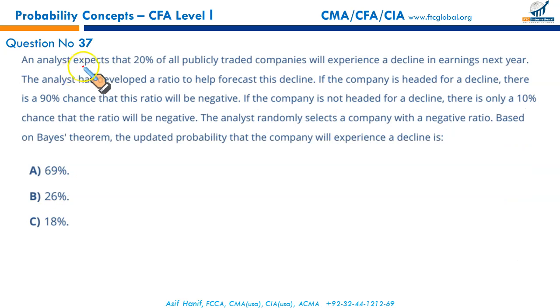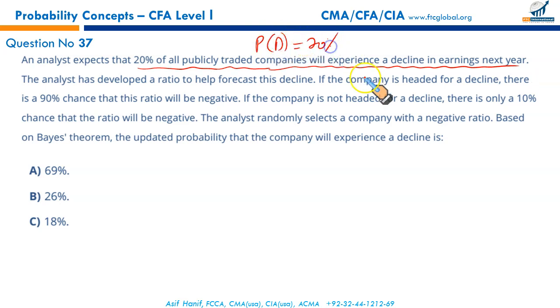Next one. An analyst expects that 20% of all publicly traded companies will experience a decline in earnings next year. That is, the probability of decline is 20%. The analyst has developed a ratio to help forecast this decline.